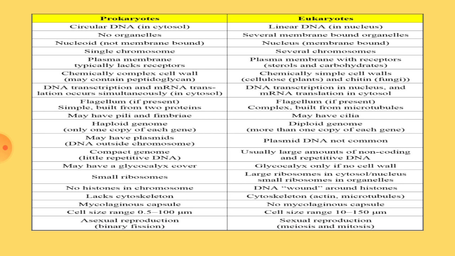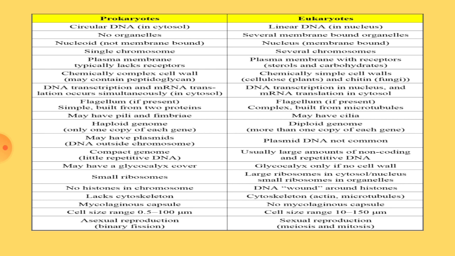Thus, they show two sets of chromosomes, that is called diploid genome or 2x, where each gene is present in more than one copy. As I said in the beginning of this slide, along with the regular DNA or chromosome, prokaryotes also show plasmids. Whereas in eukaryotes, plasmids are not seen commonly, but certain fungi show these plasmids.